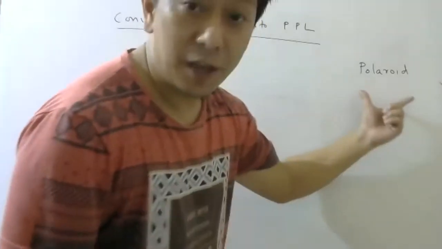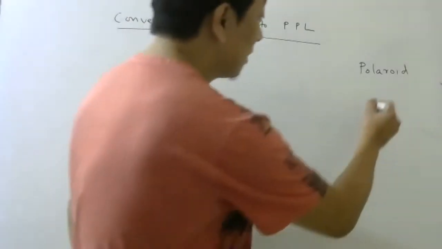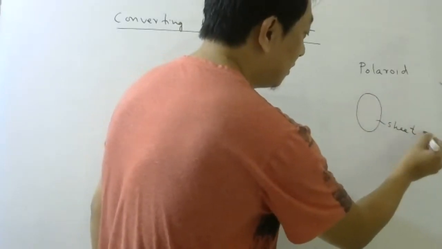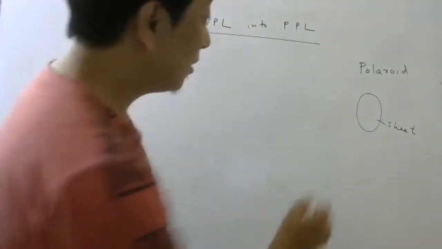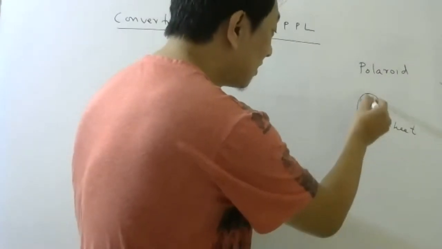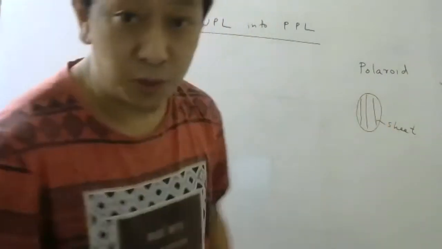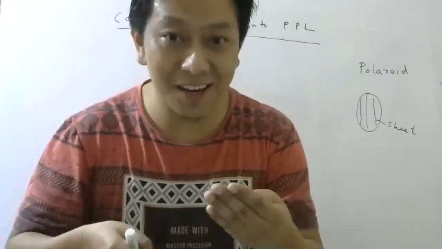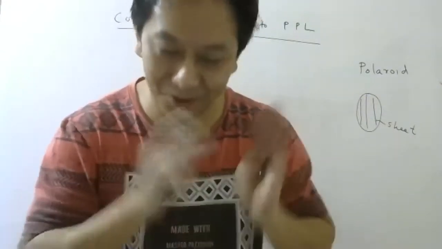A Polaroid is basically a sheet of some material which has certain directions in it. How these directions come about, I will explain later today itself.